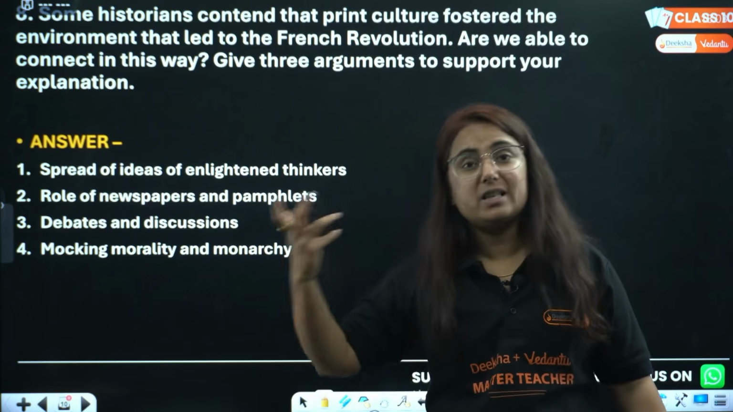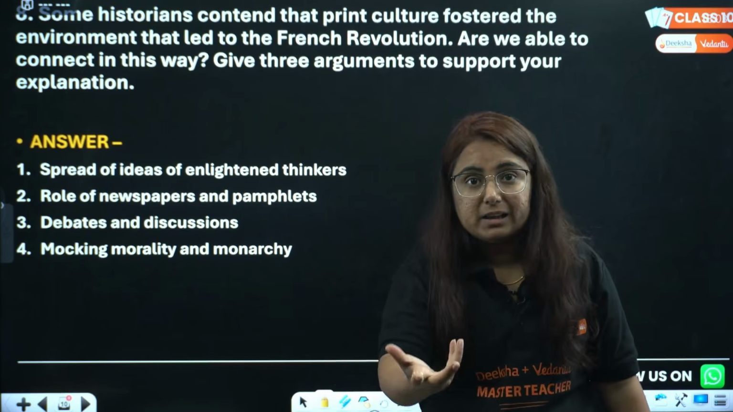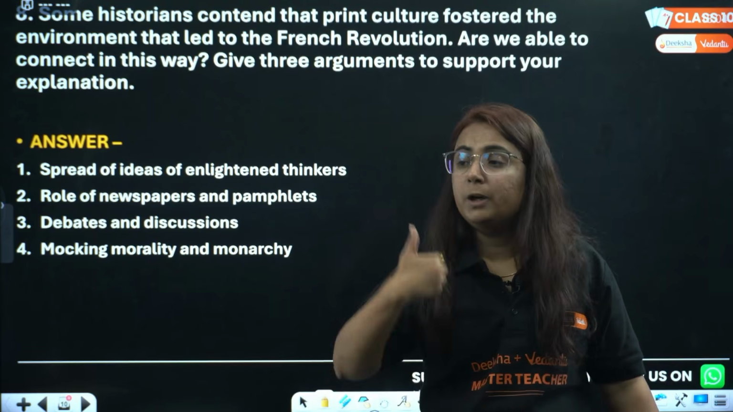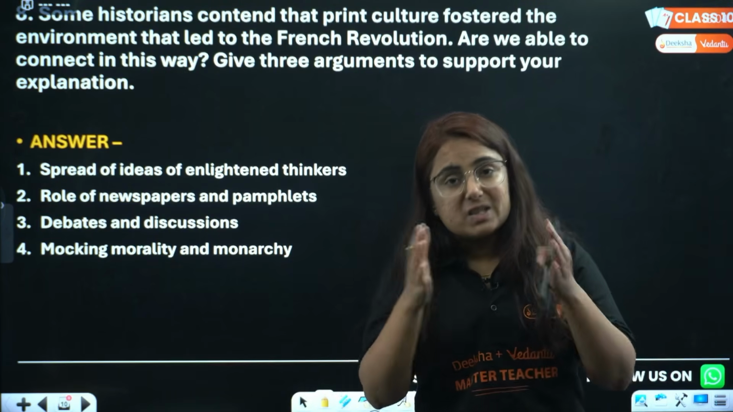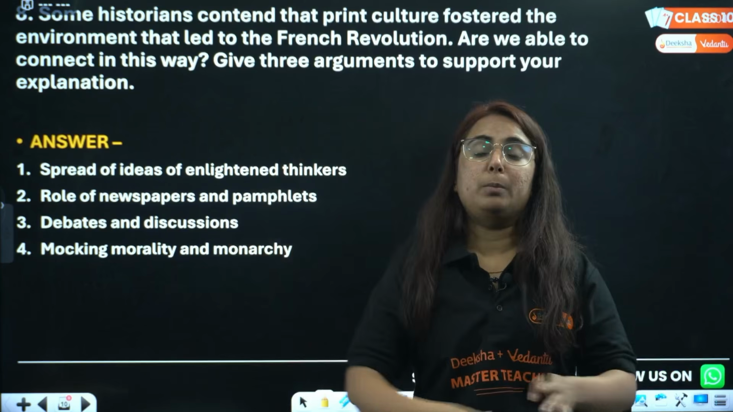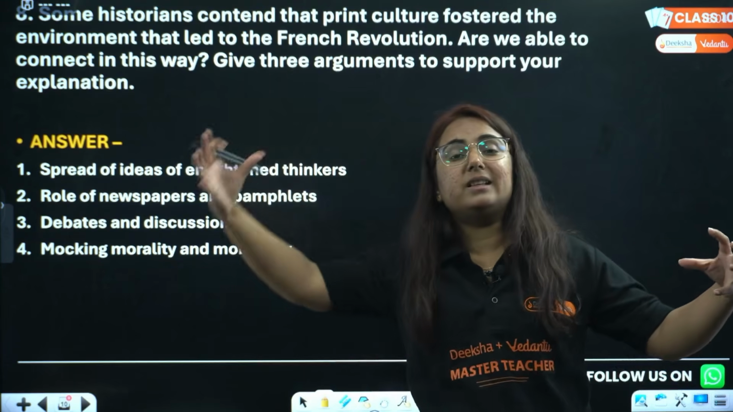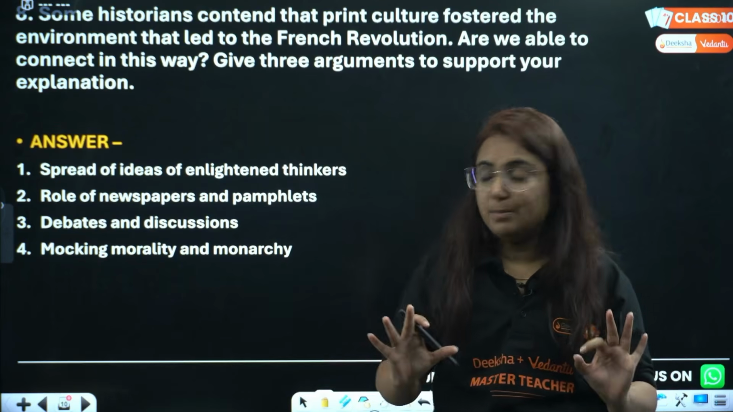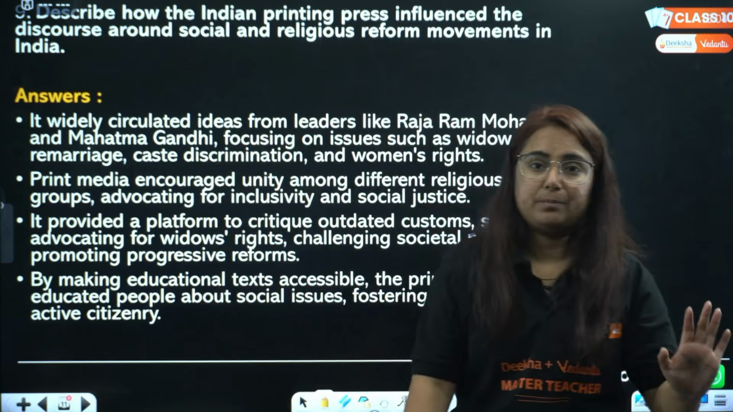There were debates and discussions, and at last they were mocking the work of the monarchy. They were debating over it, discussing it, questioning them. This is why the French Revolution occurred, because print culture enlightened the people. That is the reason they raised their voice against the monarchy, which they were not able to do for a longer period of time. Get it?